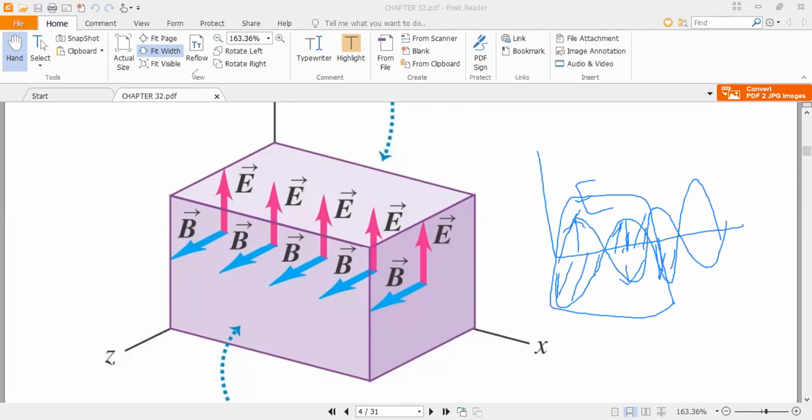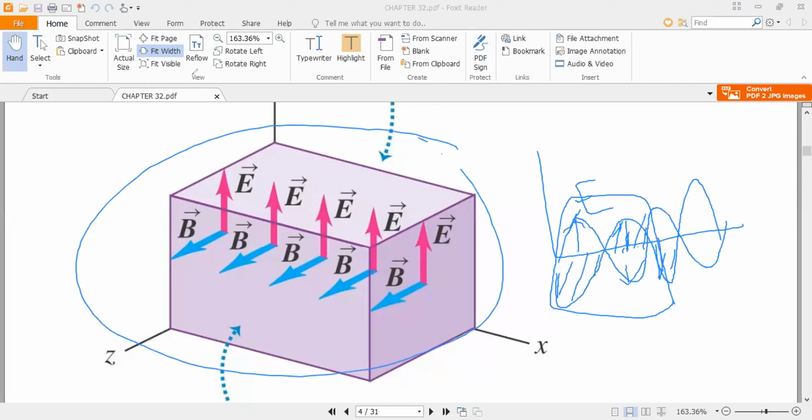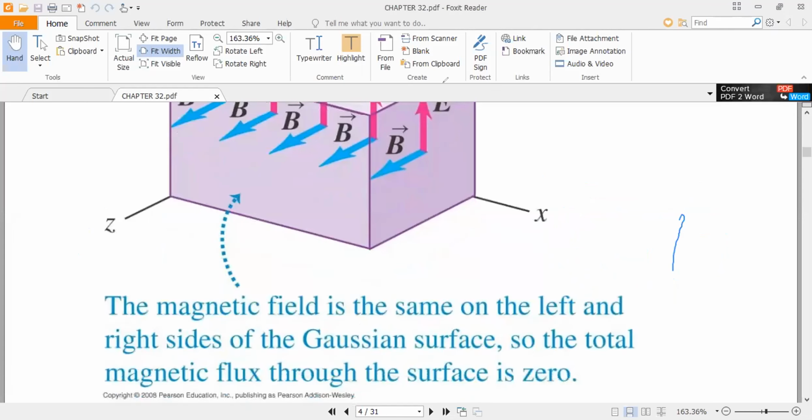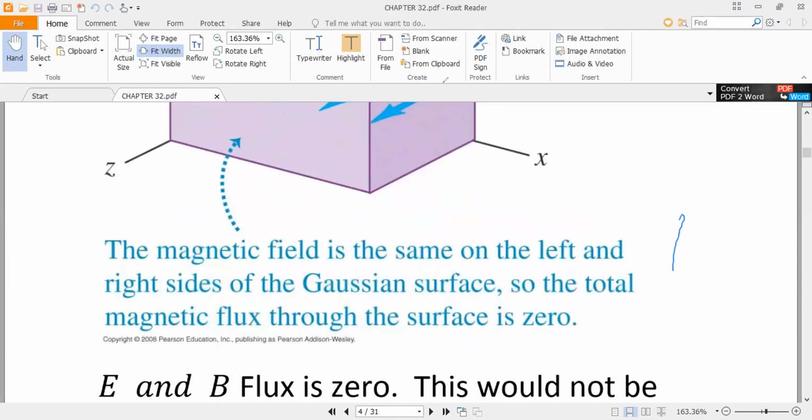So the total magnetic flux across this Gaussian surface will be equal to 0. You can see here the magnetic field is the same on the left and the right sides of the Gaussian surface, so the total magnetic flux through the surface is 0.